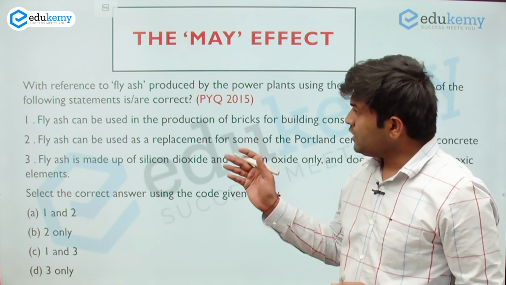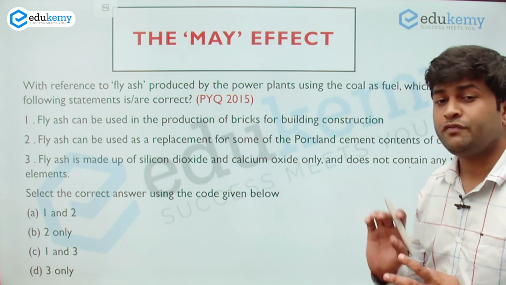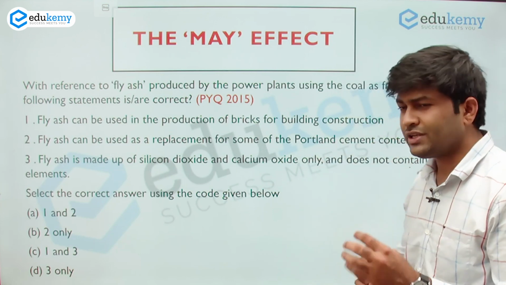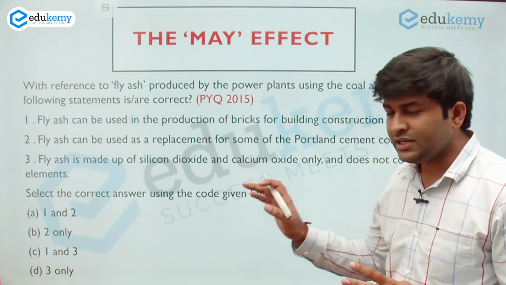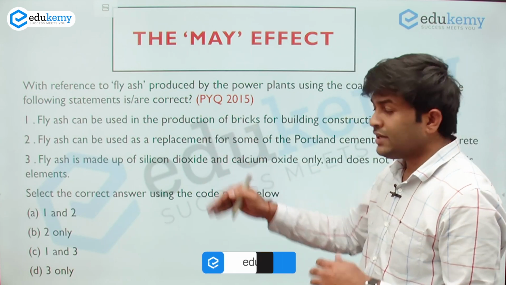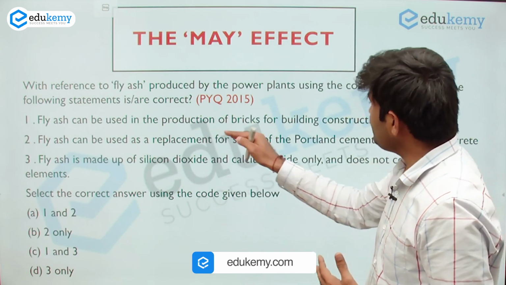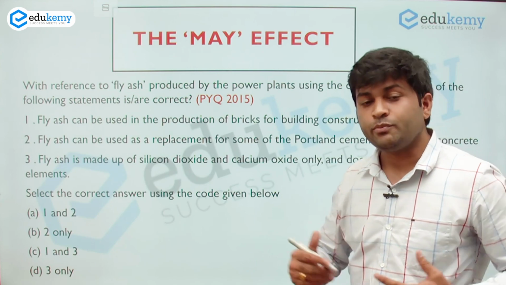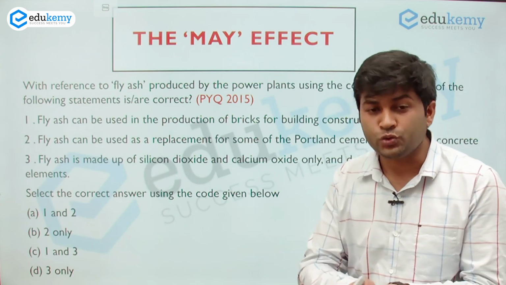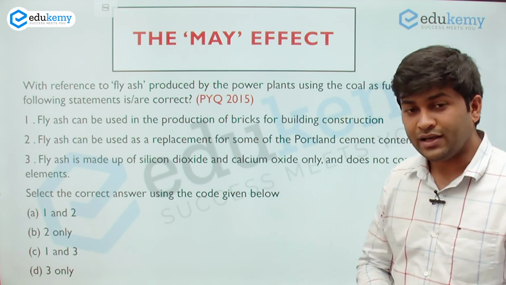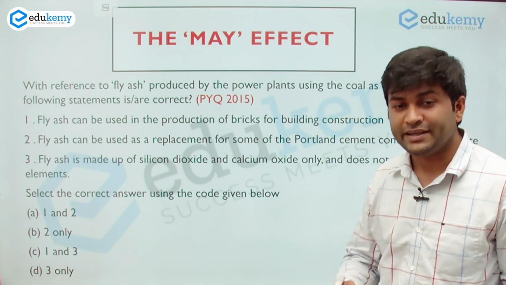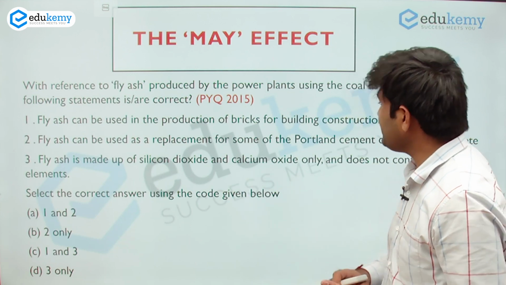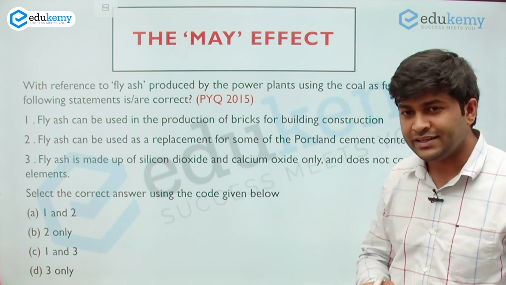Now consider this question: with reference to fly ash which is produced by power plants using coal as fuel, which of the following statements are correct? The first statement says it can be used in the production of bricks for building construction. Can it be used? Why can't it be? So it's a possibility that this statement is asking you. The second statement also says a certain possibility. What is that possibility? That it can be used as a replacement for some of the Portland cement contents.